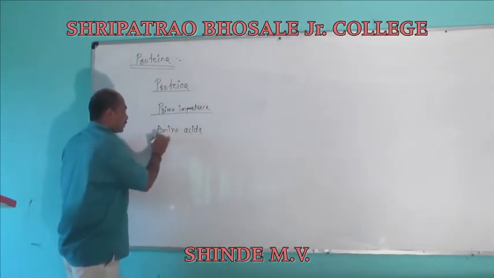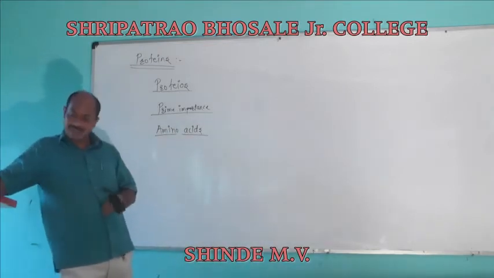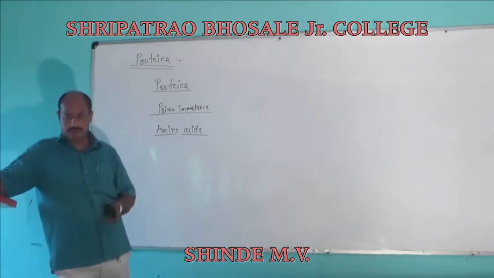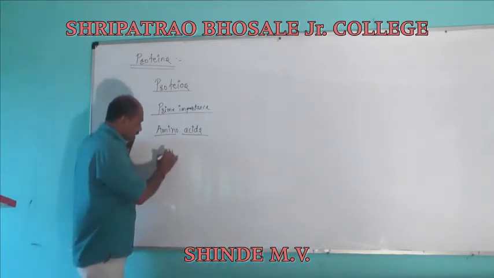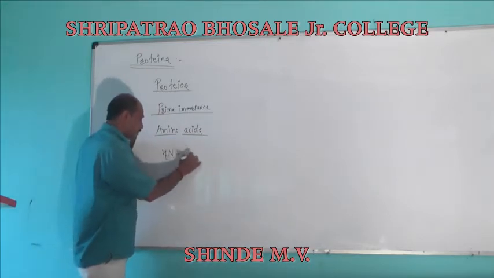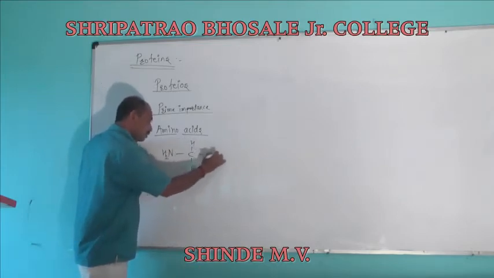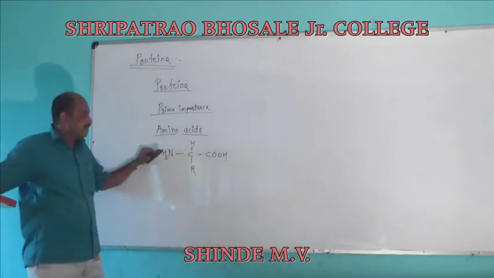Amino acids are carboxylic acid compounds which have an amino group present. That may be primary, secondary, or tertiary. This is the general structure of an alpha amino acid.